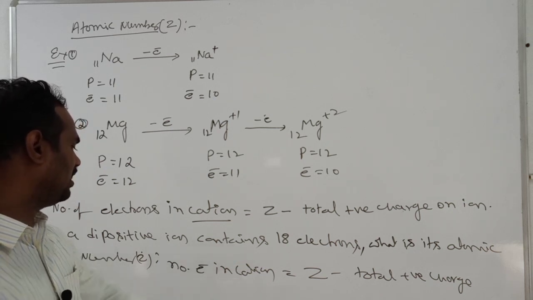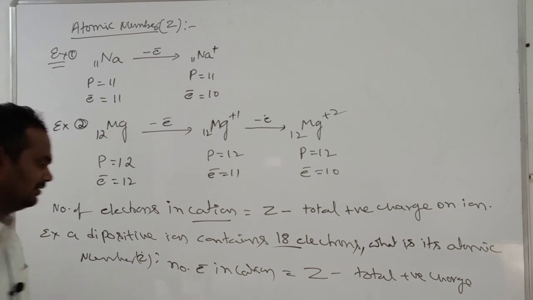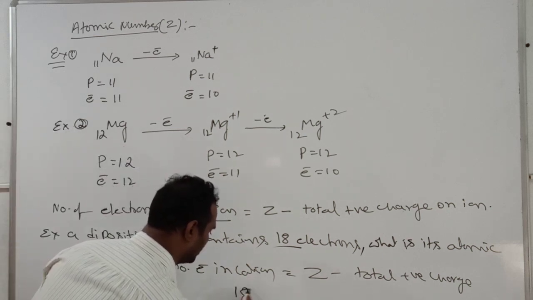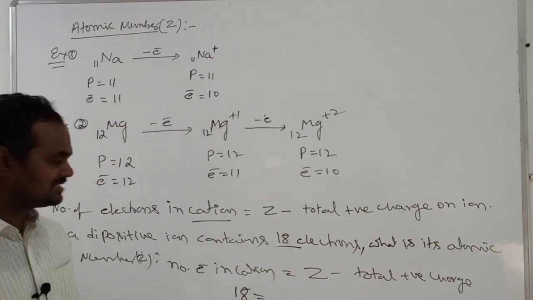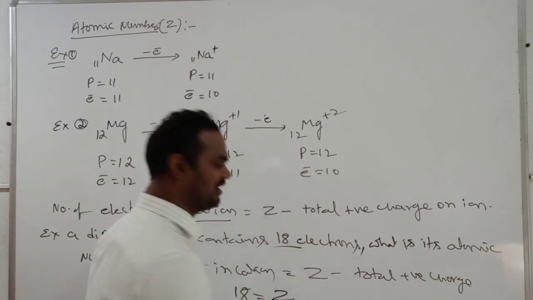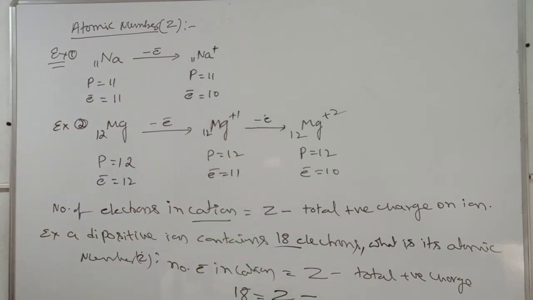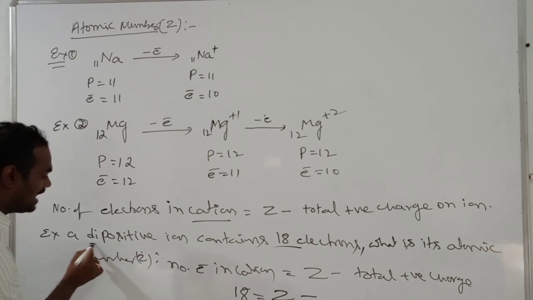The number of electrons in the cation they have given is 18. Write down. Next, what is the atomic number? We don't know, so write Z. Minus total positive charge. How much positive charge is there? That magnitude you should write.